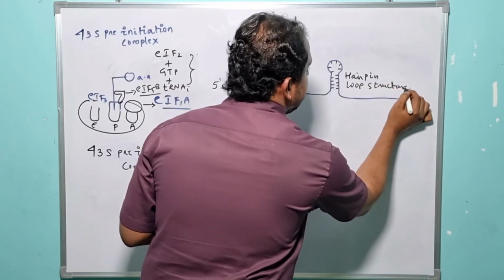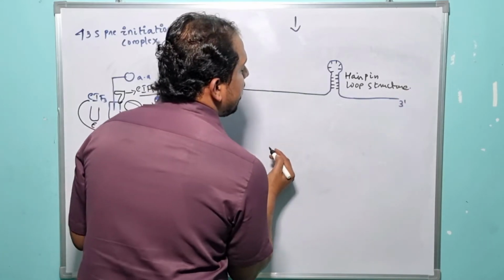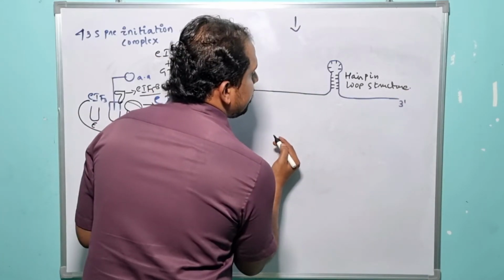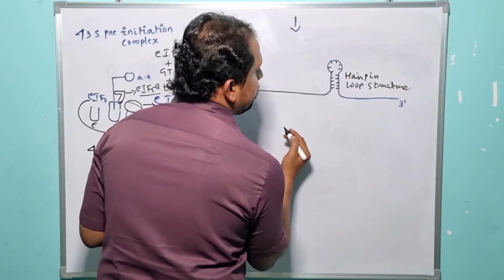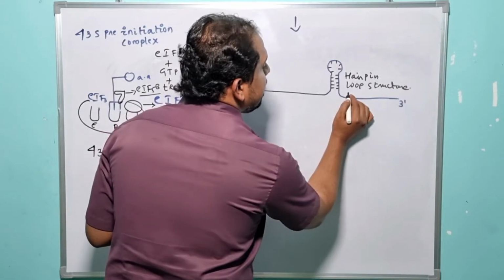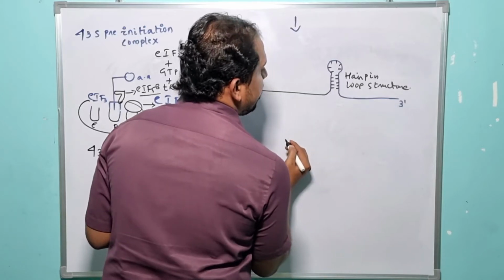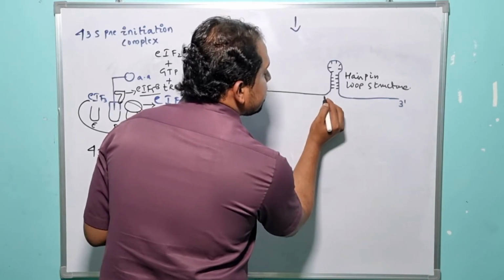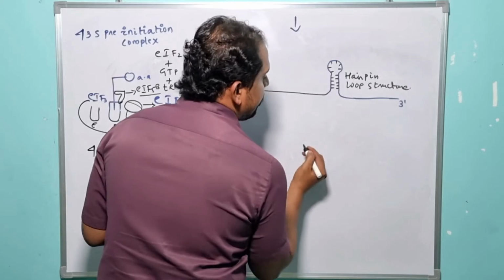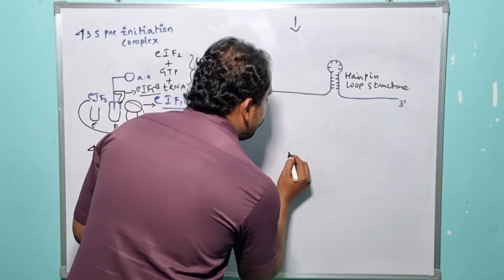Here the specific hairpin loop structure is formed due to the availability of some inverted repeats, right? Due to the presence of a specific inverted repeat sequence, the hairpin loop structure is formed. So what is the meaning of inverted repeats here? For your better understanding, let me present it on the board. Let me give you one common example.